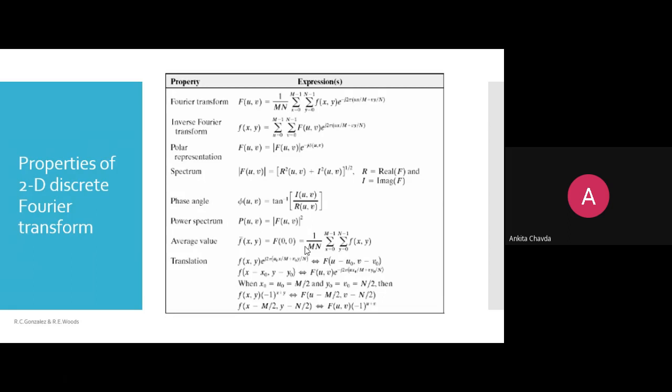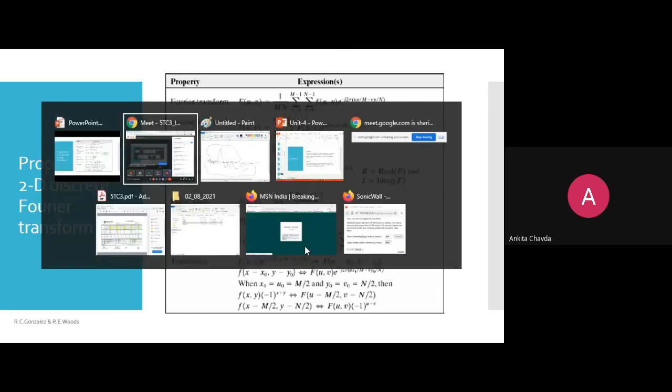So we can say F(0,0). 0,0 means your origin, from where we are starting. But in the frequency domain, your origin would be at the middle. Then you have the frequency to the left-hand side as well as to the right-hand side. So that would be your origin at the center. You have the four phases. You will just have the line like this, right?